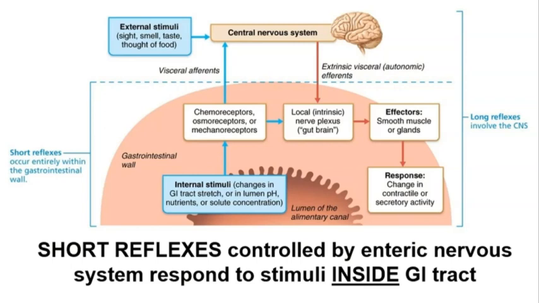The primary effectors of the digestive system are the smooth muscle bundles in the muscularis mucosa or the muscularis externa, or the various glands that secrete digestive juices and digestive enzymes. The responses of those effectors involve smooth muscle contraction, smooth muscle relaxation, increased secretion from glands, or decreased secretion from glands. The response tends to be specific to the specific type of stimulus that's detected.